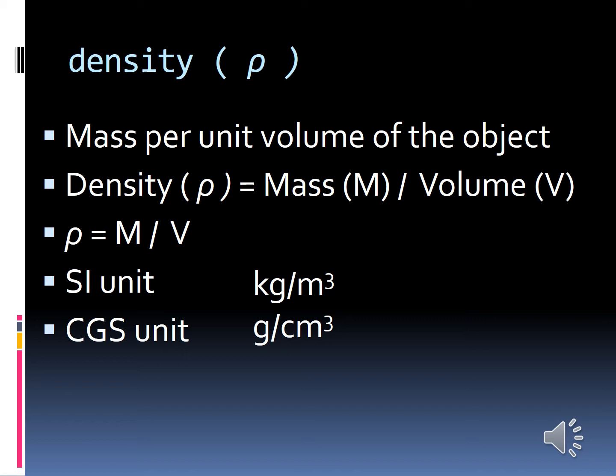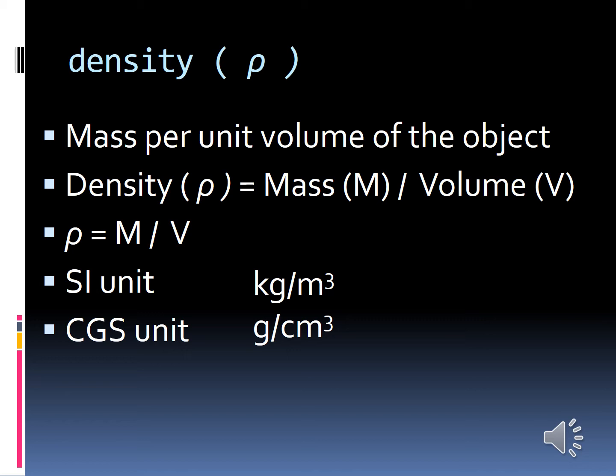What is the SI unit of density? Kilogram per meter cube. What is the CGS unit of density? Gram per centimeter cube. What is meant by density? Density means mass per unit volume of the object. It depends on how the particles in the molecules are packed. If it is tightly packed, we say it is highly dense. If it is loosely packed, it is less dense.